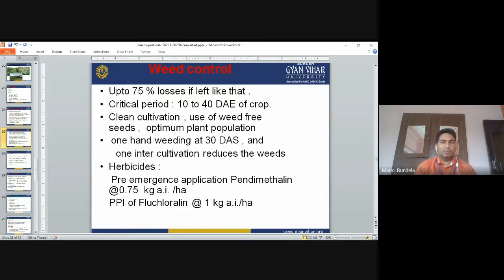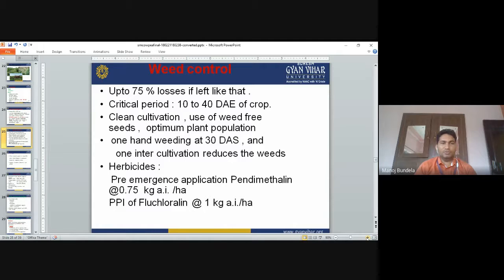Weed control. Up to 75% of losses are due to the weeds only. The critical period is 10 to 40 days after earthing up, when we go for weeding. Clean cultivation, use of weed-free seeds, and optimum plant populations. We have to maintain the optimum plant population. We use weed-free seedlings, one hand weeding 30 days after sowing, and one intercultivation to reduce the weeds.